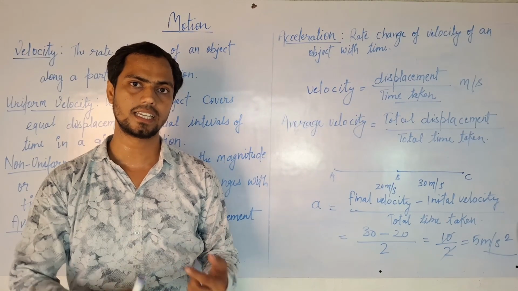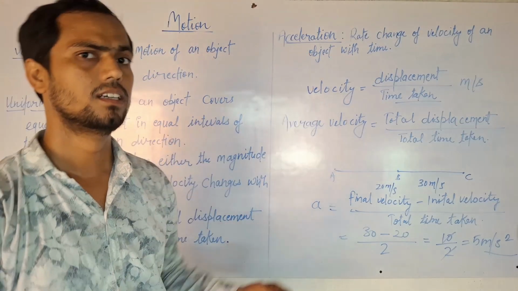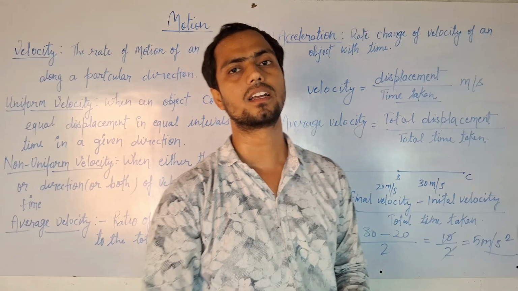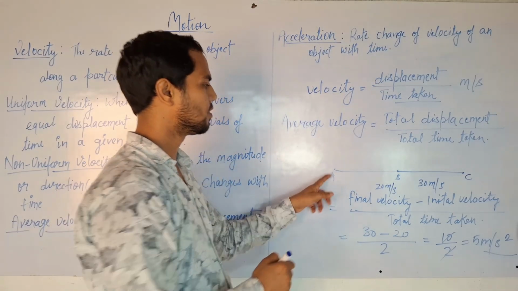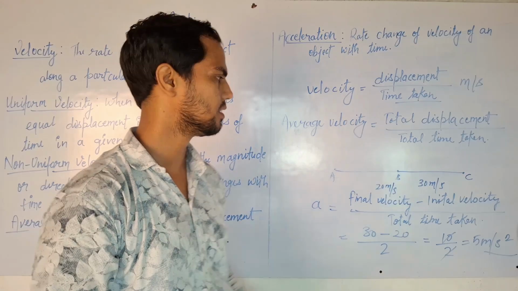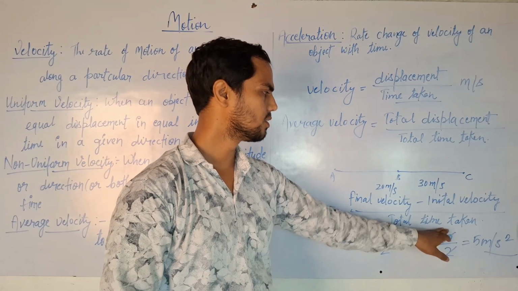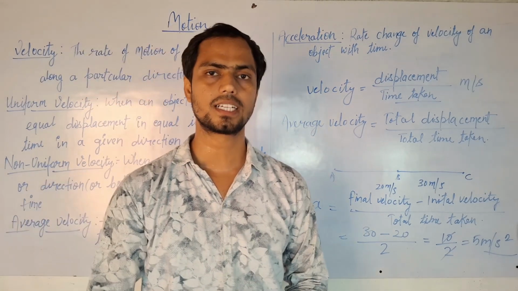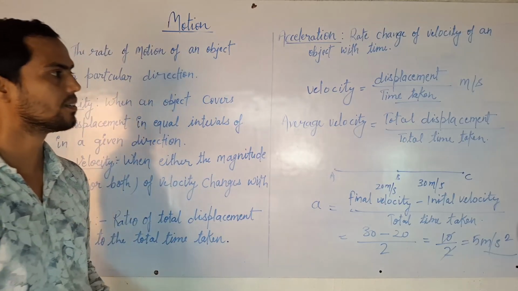When the velocity is changing with time, we consider acceleration. When we accelerate a car or any motorbike from rest to final position, we take final velocity minus initial velocity divided by total time taken. So we get the acceleration of an object, a moving car, or any other moving object.